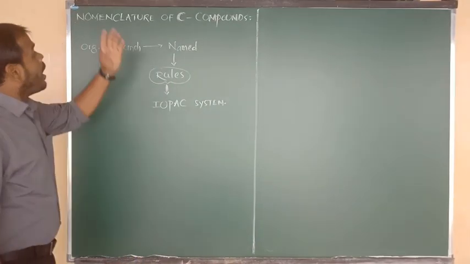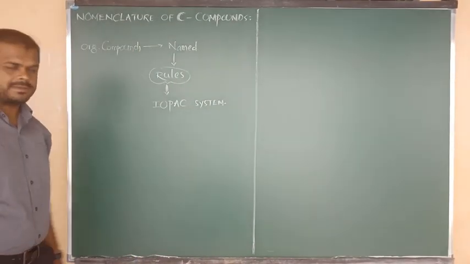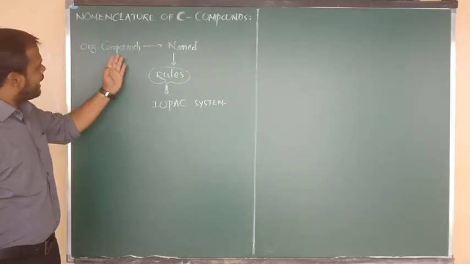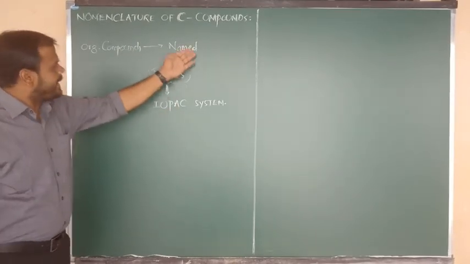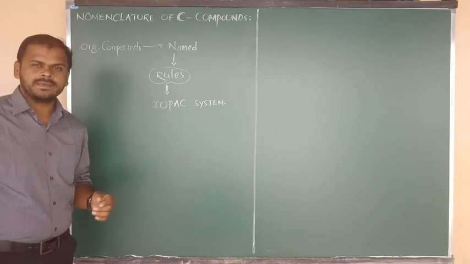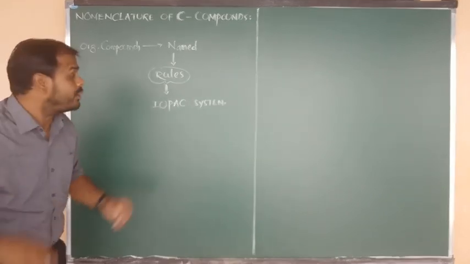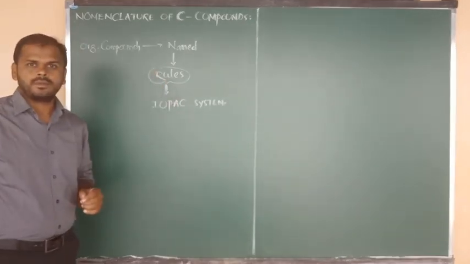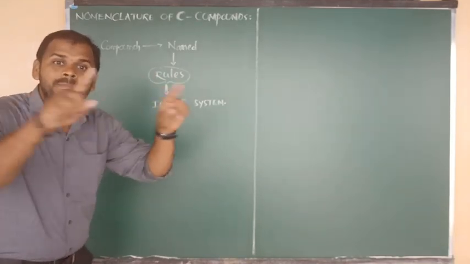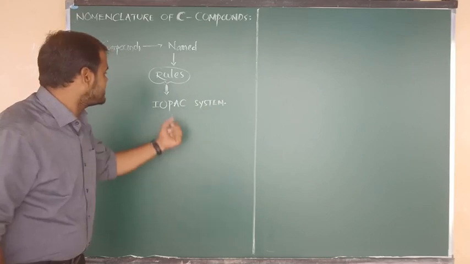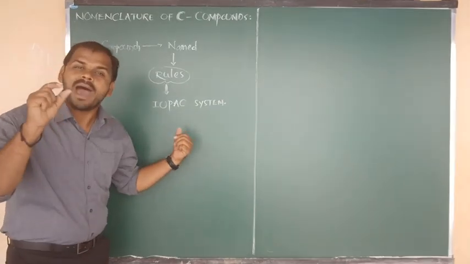So how do we write the nomenclature of organic compounds? The names of organic substances we can write by following some rules, but those rules are provided on the basis of a system. The system is nothing but the IUPAC system.